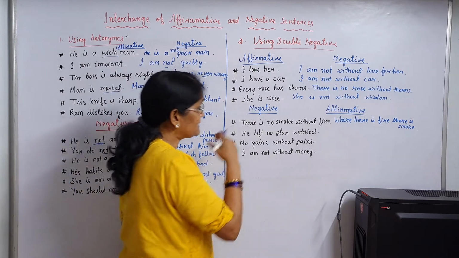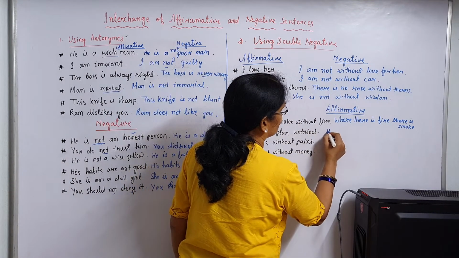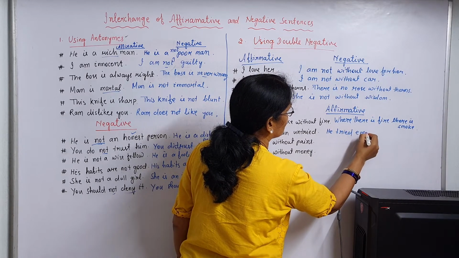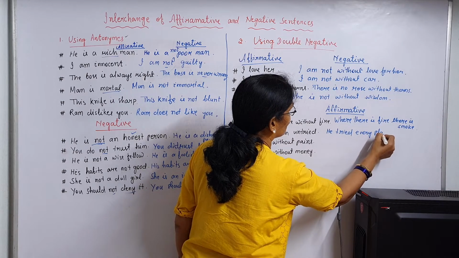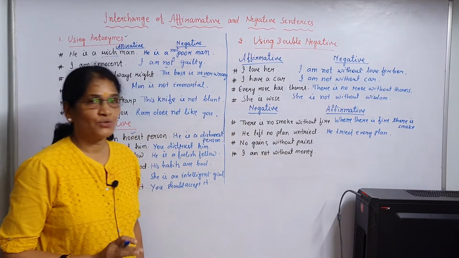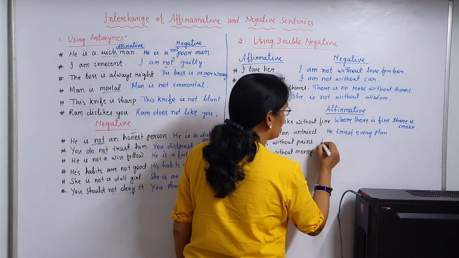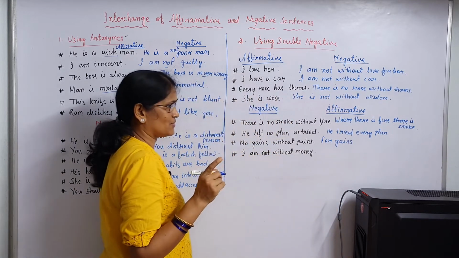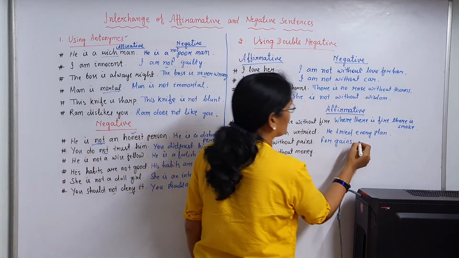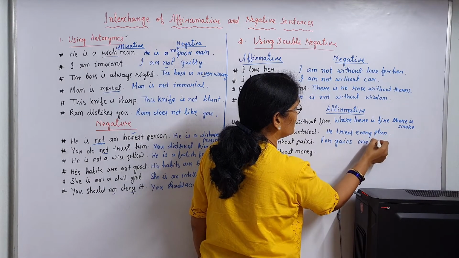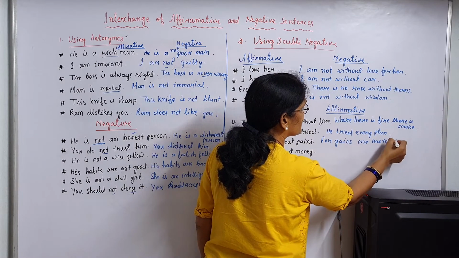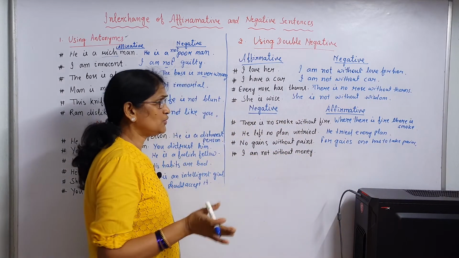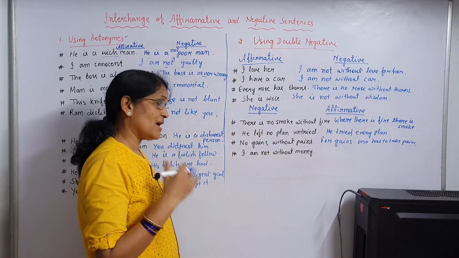That means he tried every plan. No gains without pains. For gains, one has to take pains. I am not without money. I have money.